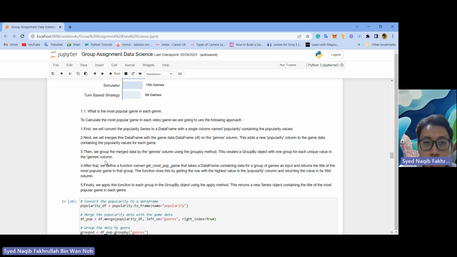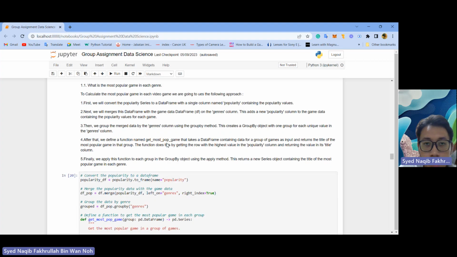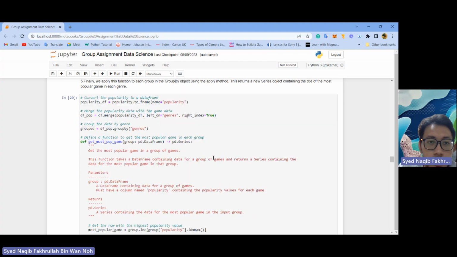Then we group the merged data by the genre column using the groupby method. After that, we define the function named getMostPopGame. It takes a data frame containing data for a group of games as input and returns the title of the most popular game in that group. Finally, we apply this function for each group in the groupby object using the apply method.